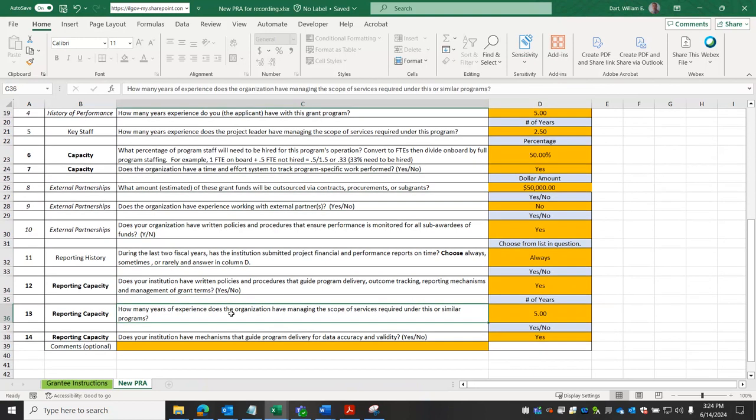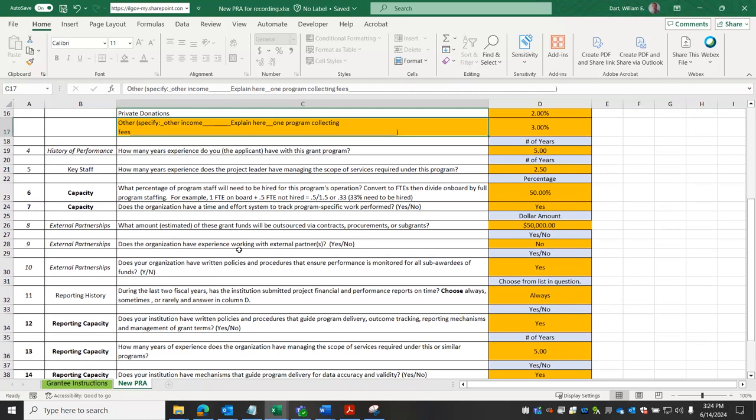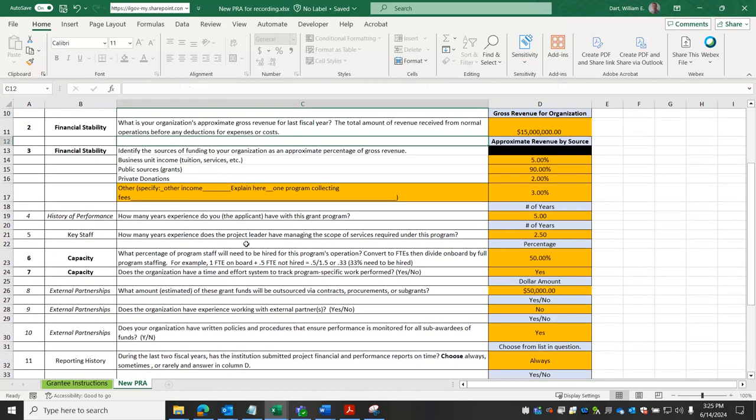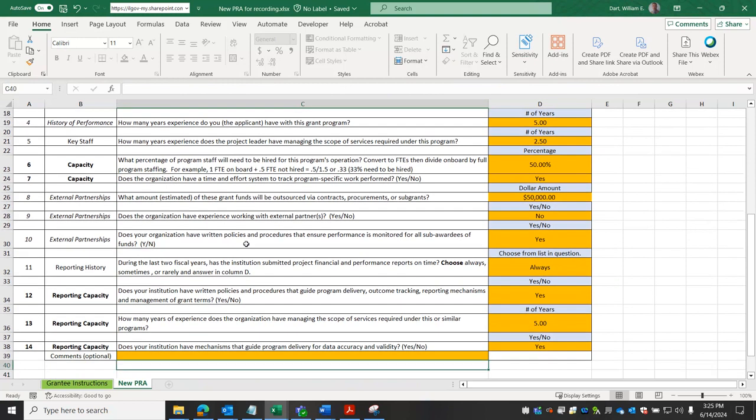Here's another number of years question. How many years of experience does the organization have managing the scope of services that are required under this or similar programs? And there are two that are optional answers. That is the source of revenue here that I discussed a minute ago. And also here at the bottom, there's a comments box provided so that any other information can be offered as necessary to provide context or other things that are important on any aspect of this survey.